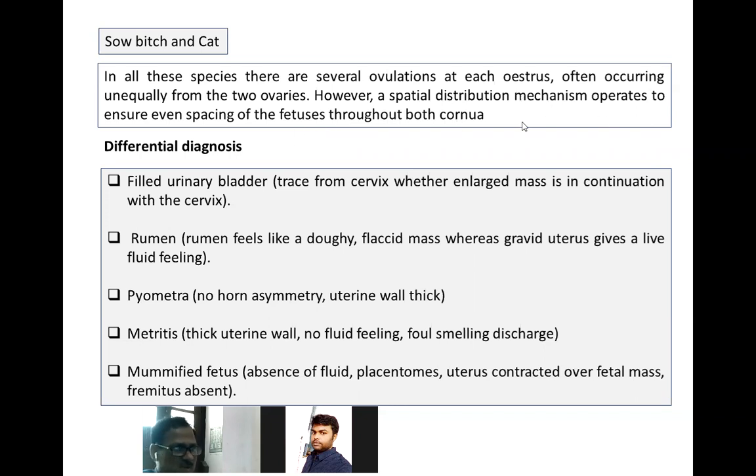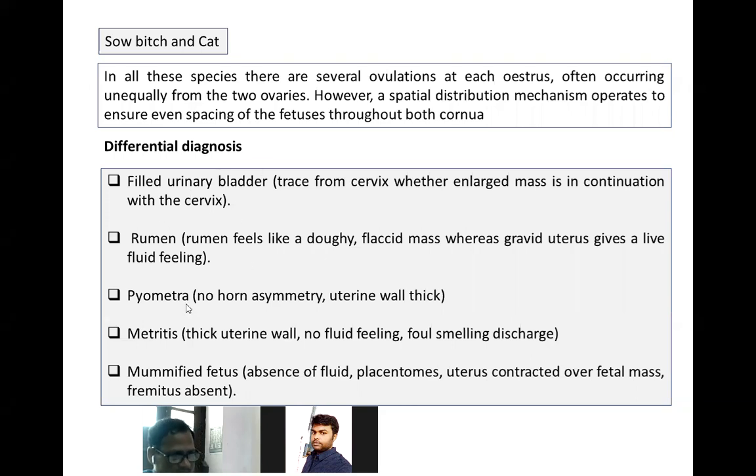This spatial mechanism operates to ensure even spacing of fetuses throughout both cornua. It will be filled in both cornua. Even though the corpus luteum is on one horn, the fetuses will be in the opposite horn as well, in both horns.